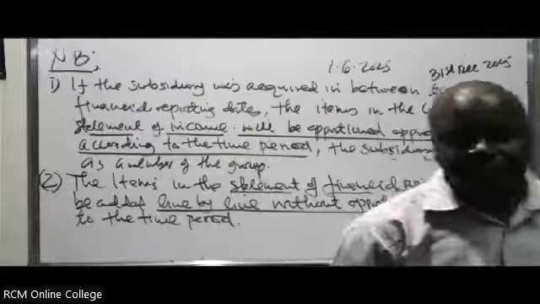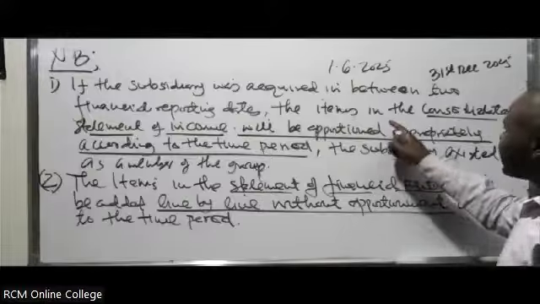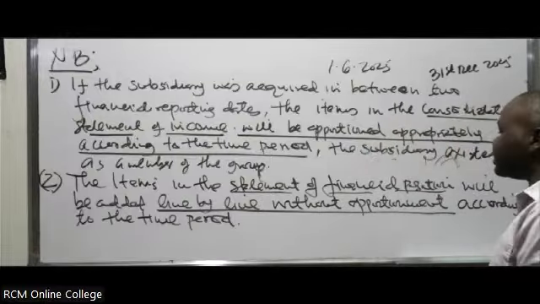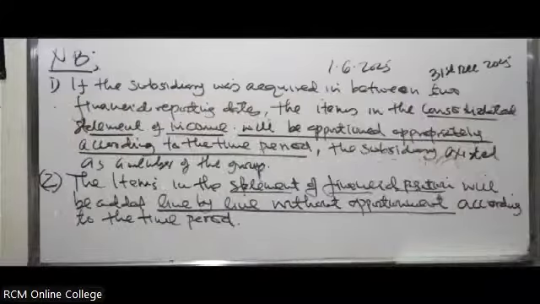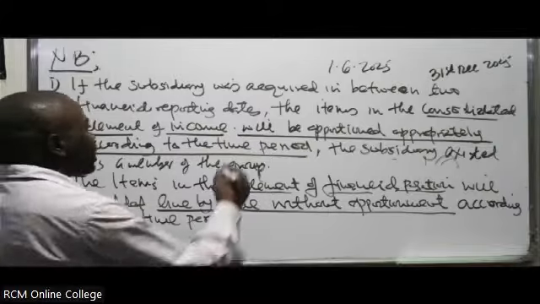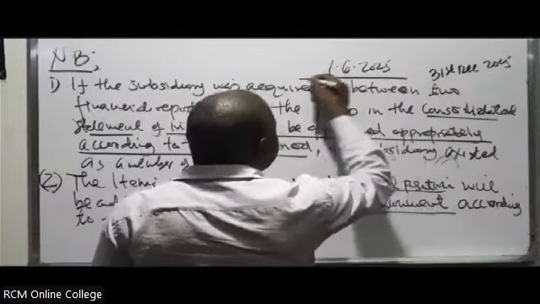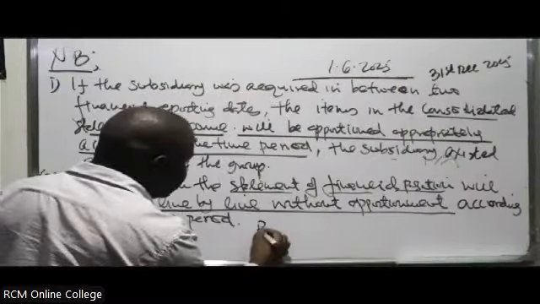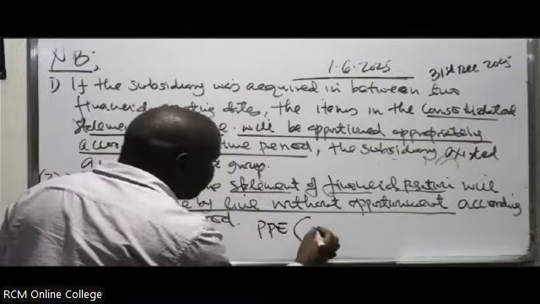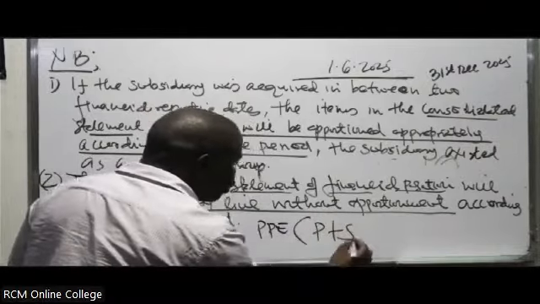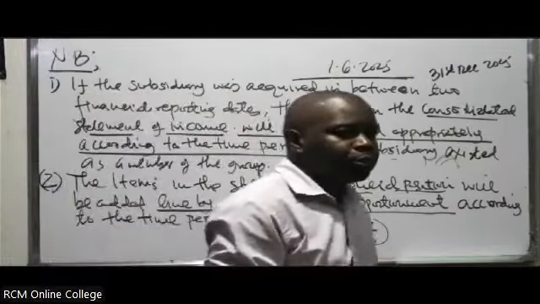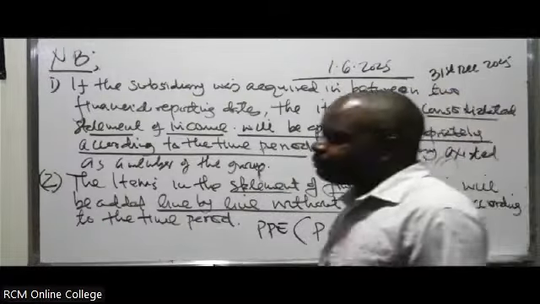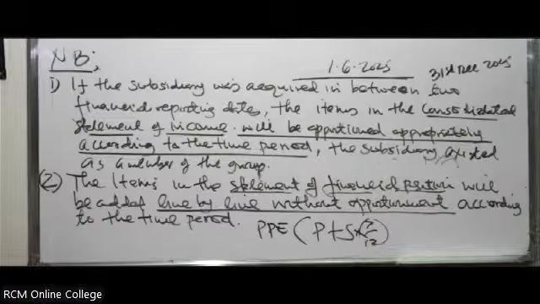So you just have to be keen about the simple things. The date of acquisition. Then you have to remember for the items in the income statement, you do apportion. The items in the statement of financial position, don't apportion. Add them line by line. And if they have any other adjustments, you can make them. So if you are told the subsidiary was acquired 1st of June, and you are told PPE, you just add them line by line. You pick for the parent, you add that one for the subsidiary. Don't put times 7 out of 12 in the statement of financial position. Add them line by line and then make any other necessary adjustments.